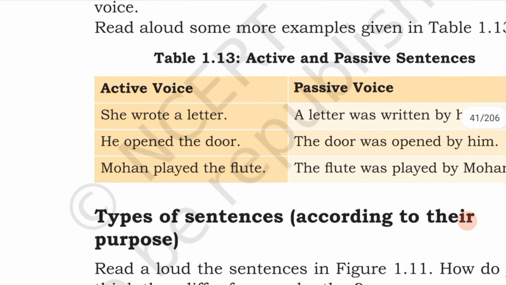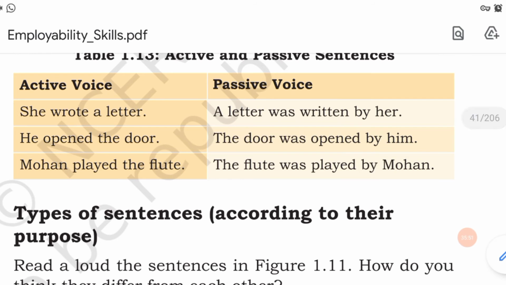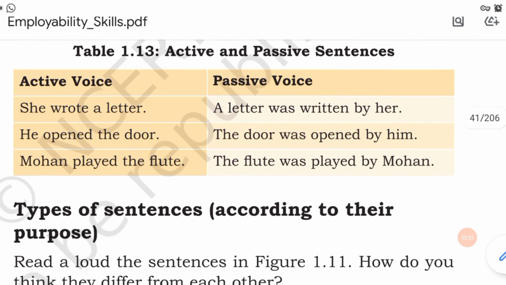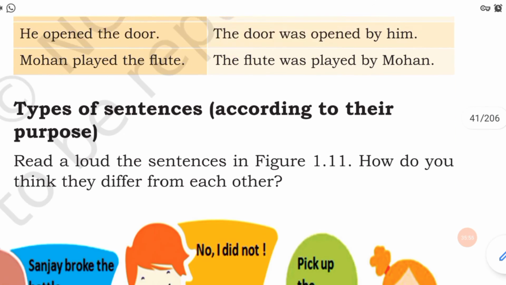Next, he opened the door. The door was opened by him. Mohan played the flute. The flute was played by Mohan.